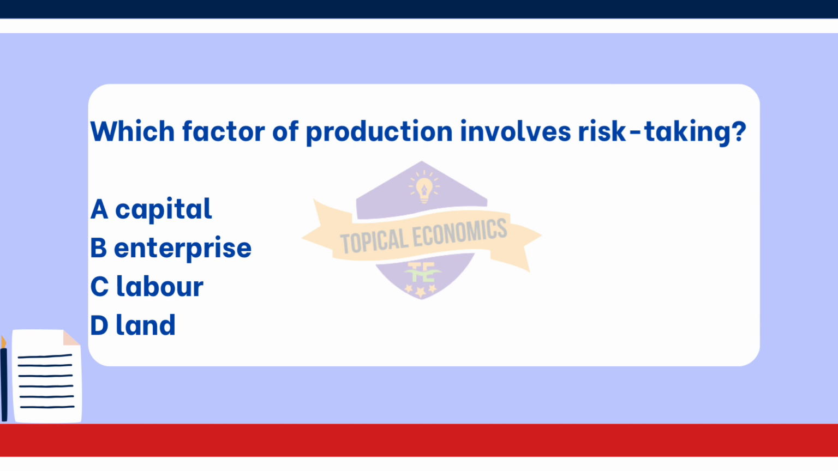Next, option C, labor, refers to the human effort used in production and does not involve risk-taking. Workers are typically paid wages and do not bear the financial risks of the business. Lastly, option D, land, is a natural resource used in production and does not involve risk-taking. It is a static factor that does not change based on entrepreneurial decisions. Thus, enterprise is the factor of production that specifically involves risk-taking.